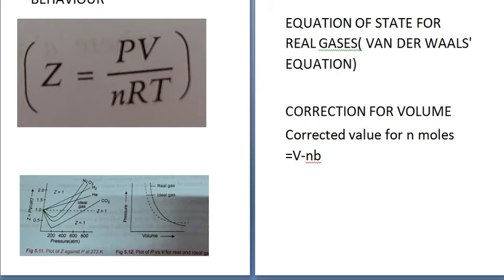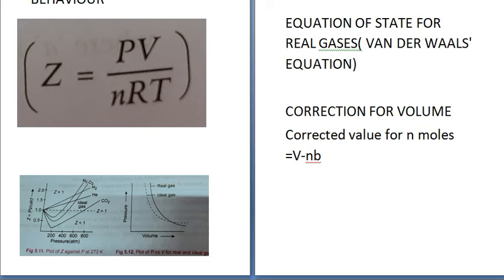But real gases have Z equal to 1 at low pressure and high temperature. Alright. So Z greater than 1 shows that it is difficult to compress the gas as compared to an ideal gas. In this case, repulsive forces dominate.